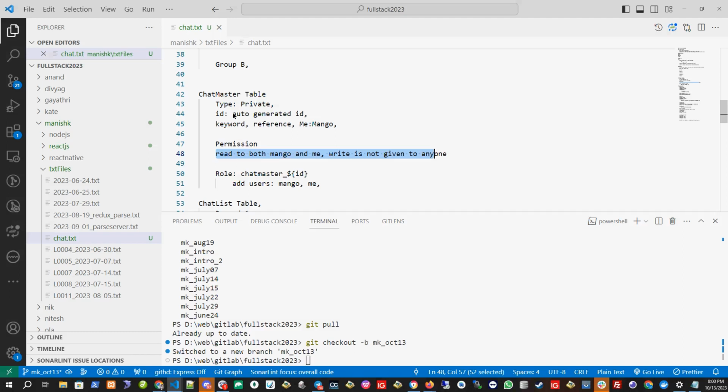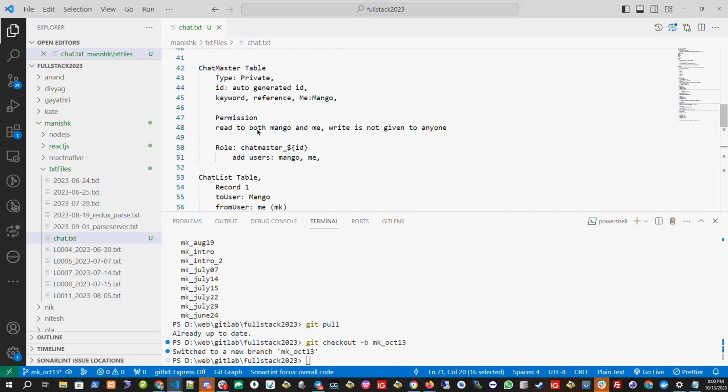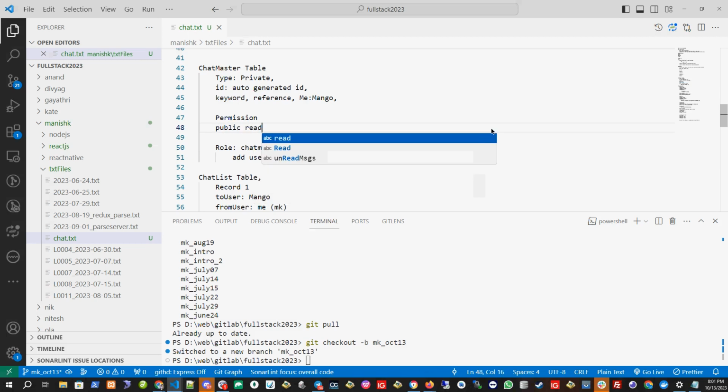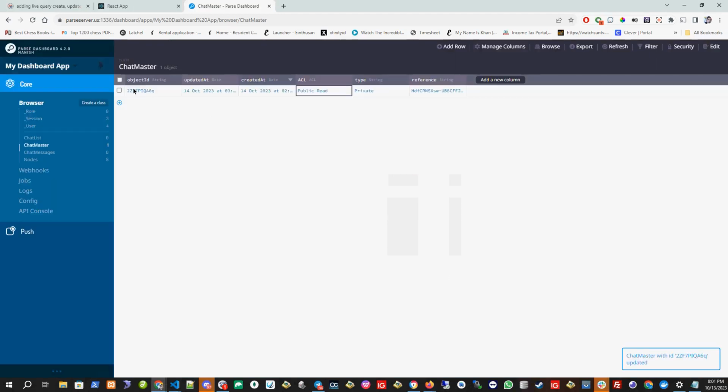Let me show you. This is the hidden thing for here and here, right? So it will not appear to the front user. So for now I will give public read access. I will remove the write. I am giving only public read to this chat table.